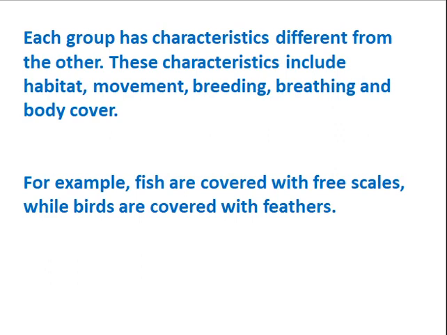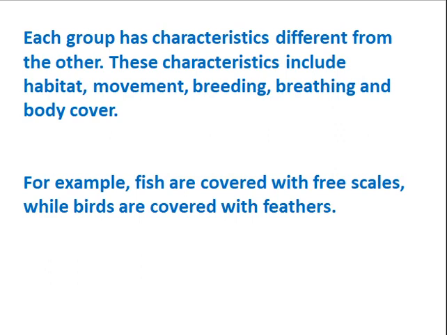Habitat means the place where this animal lives. The movement, the breeding, which means the reproduction, whether they lay eggs or give birth, the breathing by gills, by lungs, by skin, or the body cover. This is all about the vertebrates.